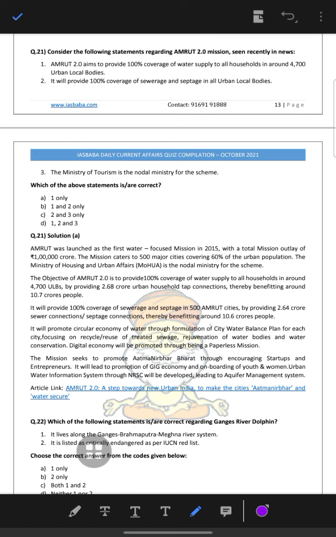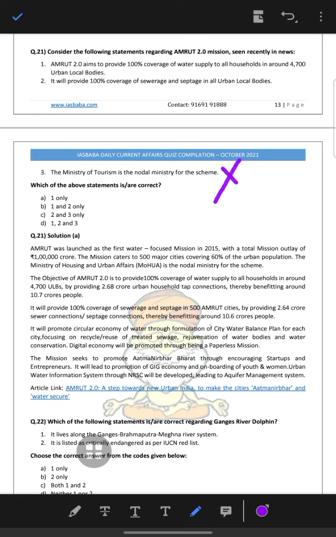The Ministry of Housing and Urban Affairs is the nodal agency. AMRUT provides 100% coverage of water supply to all households in the 4,700 urban bodies. Okay, water supply is 100%, but for AMRUT there is not 100% coverage of sewerage and septage also. So it's asking about the Ministry of Tourism, so tourism is not the answer first of all.